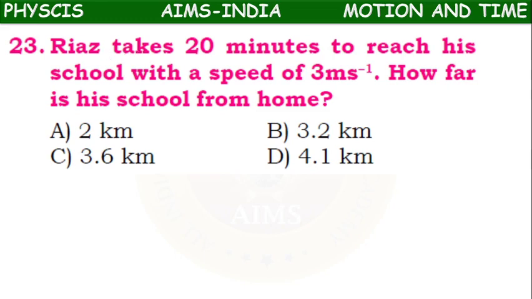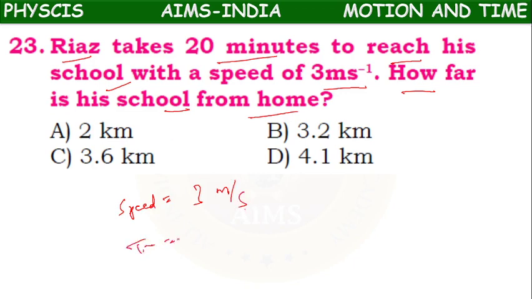Riaz takes 20 minutes to reach his school with a speed of 3 meters per second. How far is his school from home? His speed is 3 meters per second. For reaching school, how much time has he taken? 20 minutes. But speed is in seconds, so this also has to be converted into seconds. 20 into 60 seconds.